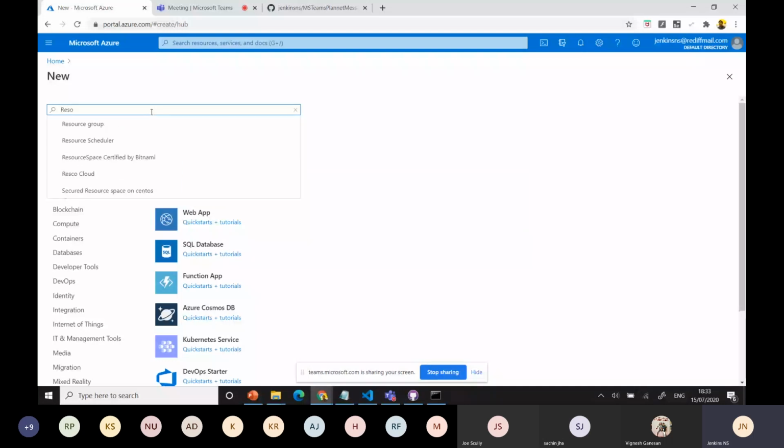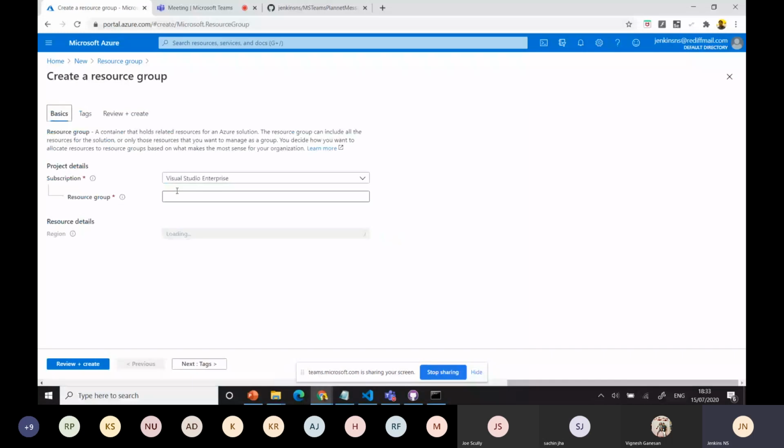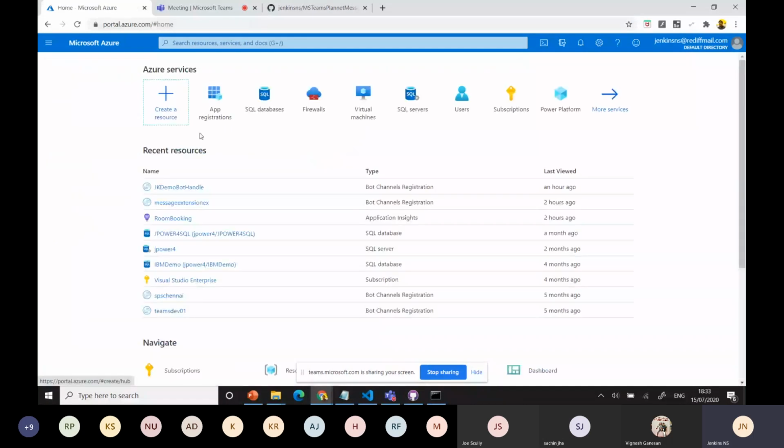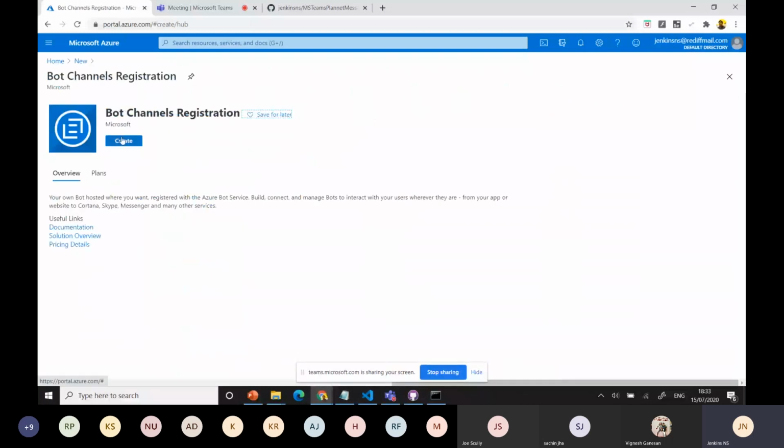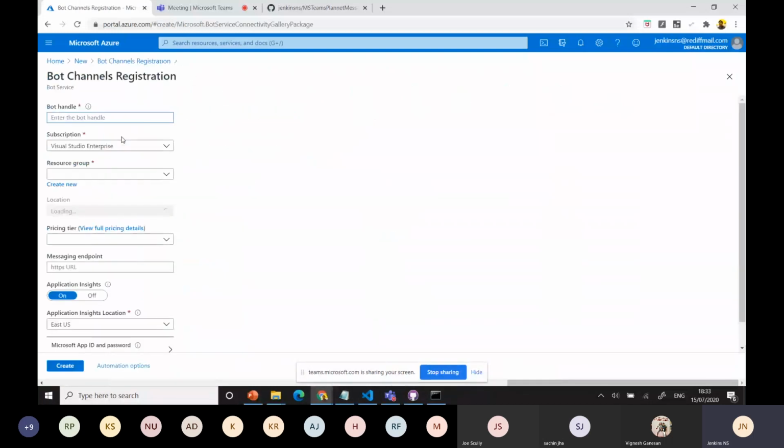It will be there, but I have some resource groups already, that's why I haven't created one. It's just a reference only. You can provide some name for it and a region. That's it. Don't worry about it. I'll show that. You can see here, I'm going to use the bot channel registration, because a message extension or bot, everything needs a bot channel. It's a unique value you need to provide for the bot channel. Otherwise, it's not supported. It always needs a unique one.